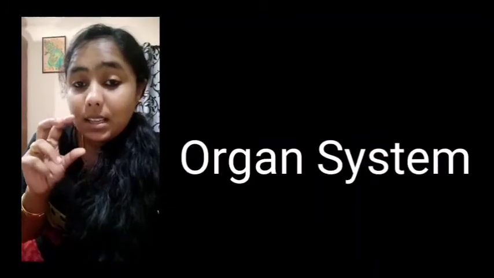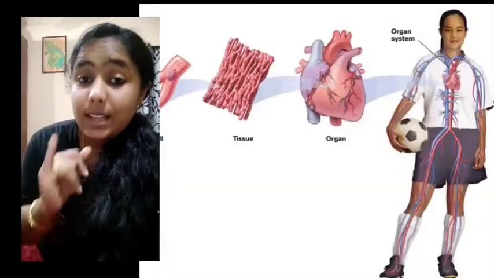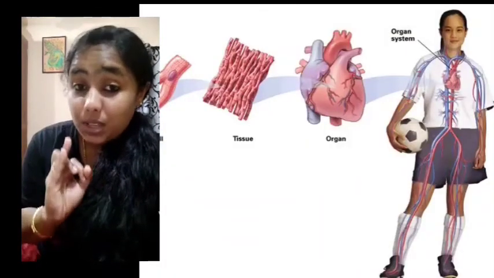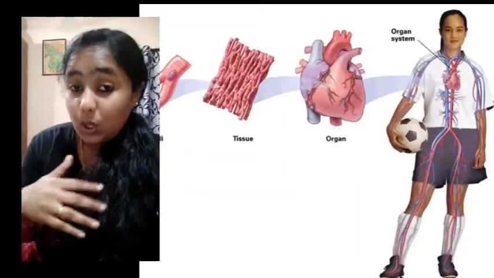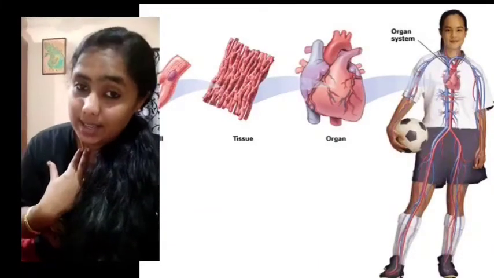All these, the cell, tissue, organ and organ system, together make up an organism. What is meant by organism? I am an organism. Yes, I am a living thing. I am an organism, you are an organism. So in your body, what all is there, children? Cells are there, tissues are there, organs are there, organ systems are there. Totally it makes up an organism.